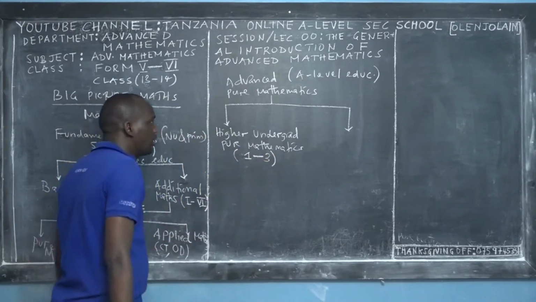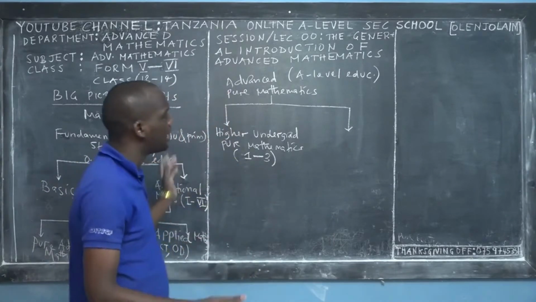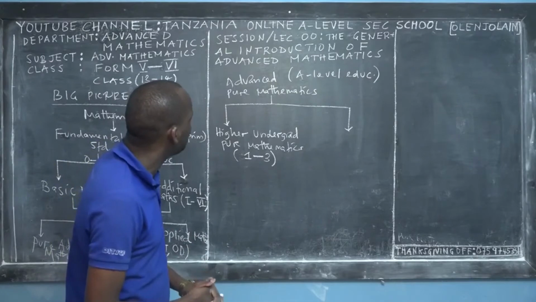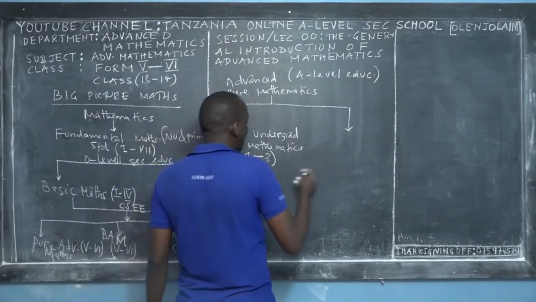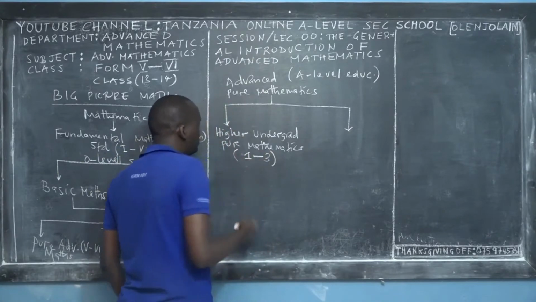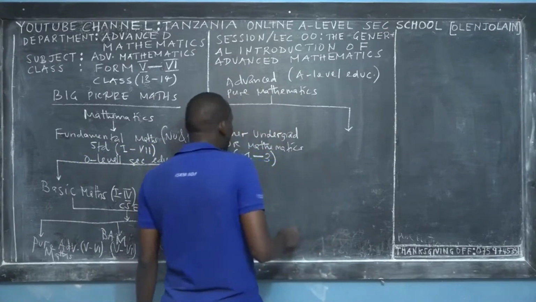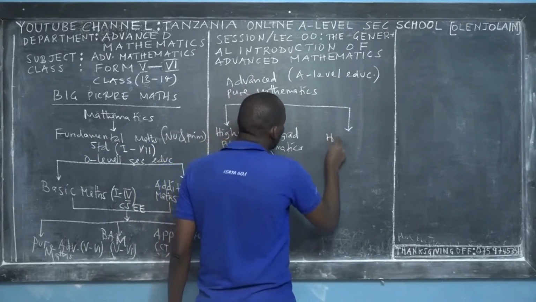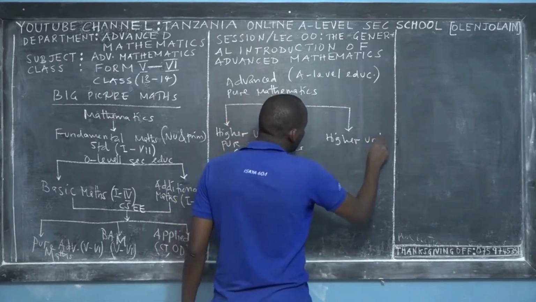For example, if you want to take a Bachelor of Science in Statistics, or a Bachelor of Science in Analytical Mathematics, and so on. I have one friend of mine who pursued pure mathematics, called Godfrey Elia.